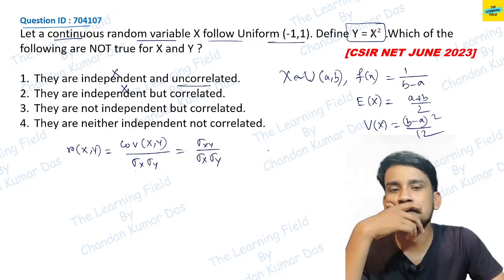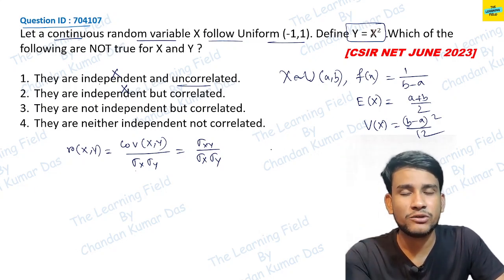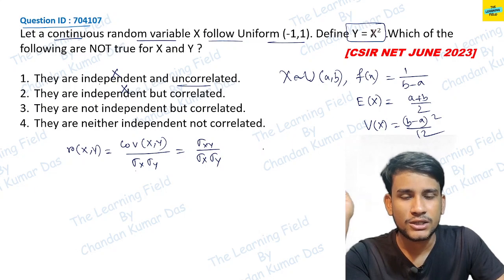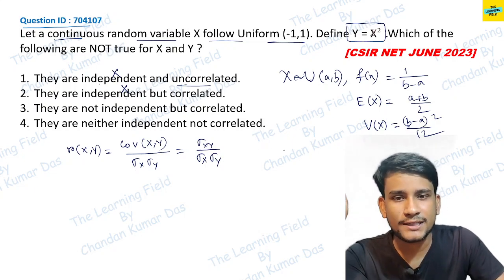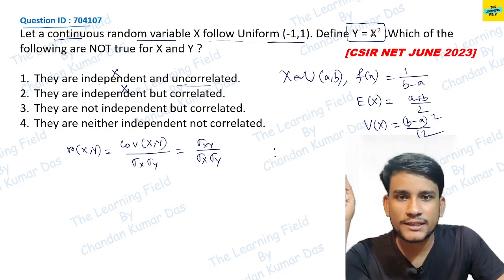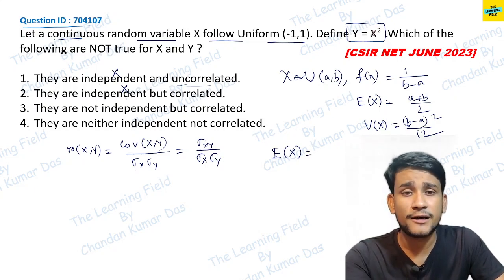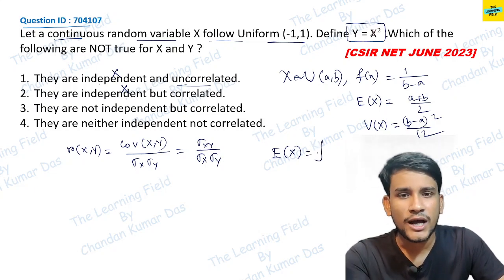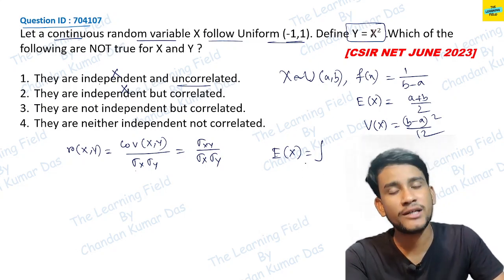Now, expectation we already know, and we also know the relation between variance and expectations. So now we find the expectation of xy. What is the formula for finding the expectation? Since this is a continuous random variable and the limit is given uniform -1 to 1, in general form it is minus infinity to infinity.